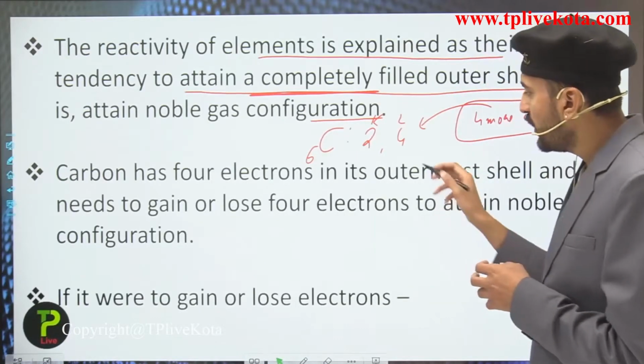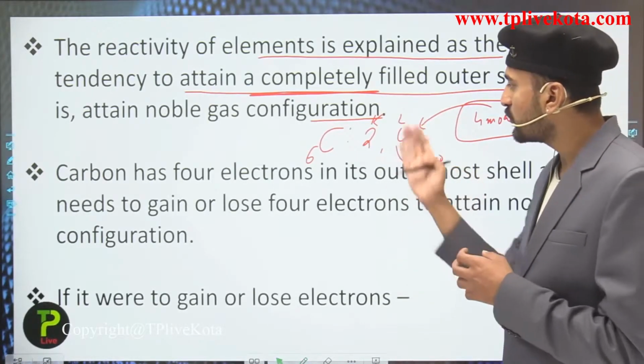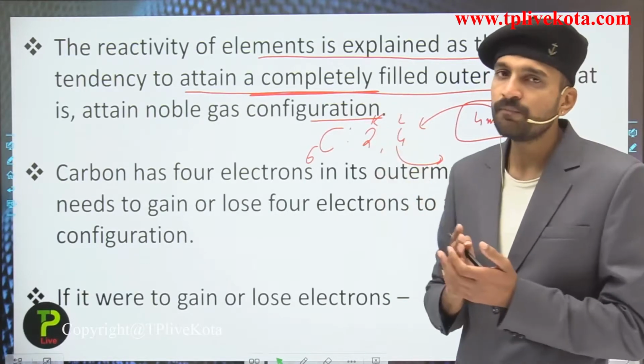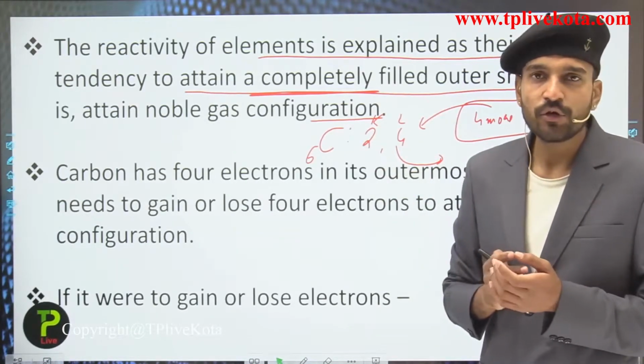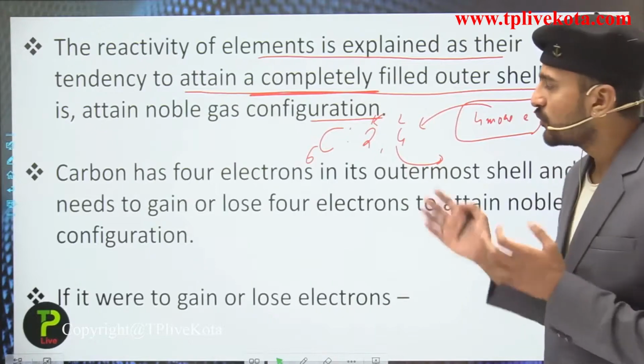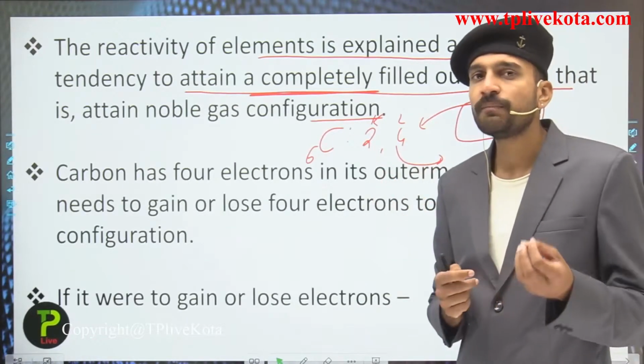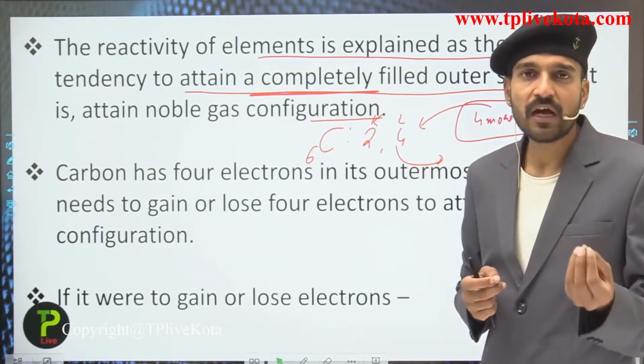Now if it had lost the 4 electrons, its electronic configuration would have become the stable noble gas configuration of helium. In this case it would have formed C4+, that is, a carbon cation.